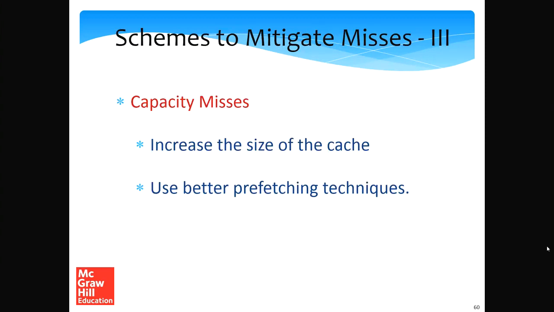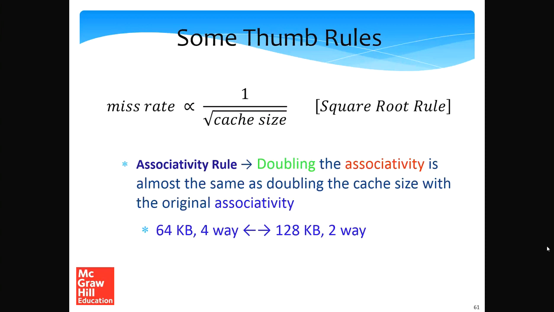All right. So for capacity misses, we again have a simple algorithm. The simplest thing is to increase the size of the cache. That is again easier said than done, the reason being that a larger cache is also slower and less efficient in terms of power. Or we can use better prefetching techniques. In this case, if we can predict and fetch what is needed in the future, hopefully that will reduce the impact of having a smaller cache. But prefetching is per se not a part of this course; it's a part of an advanced course in computer architecture.